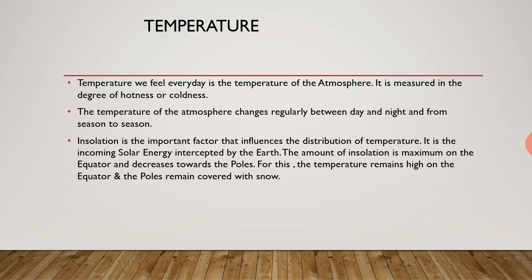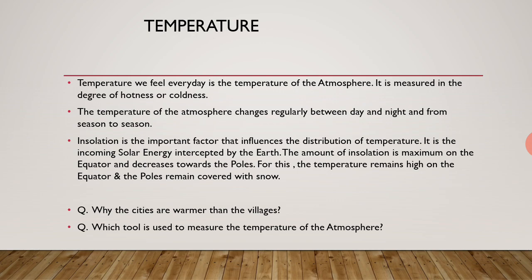For this the temperature on the equator remains high and the temperature on the poles remains low, and because of the low temperature the poles remain covered with snow. You are given the question, why are the cities warmer than the villages? Other question, which tool is used to measure the temperature of the atmosphere?